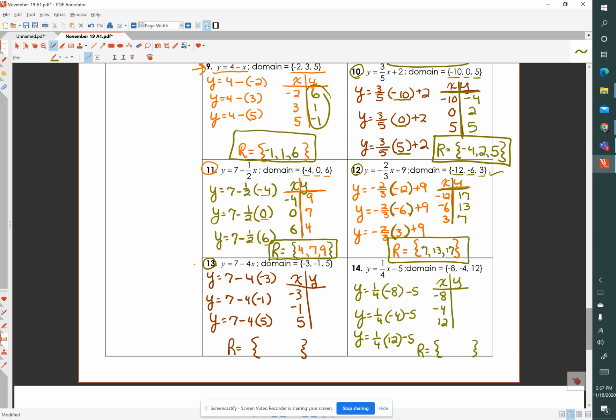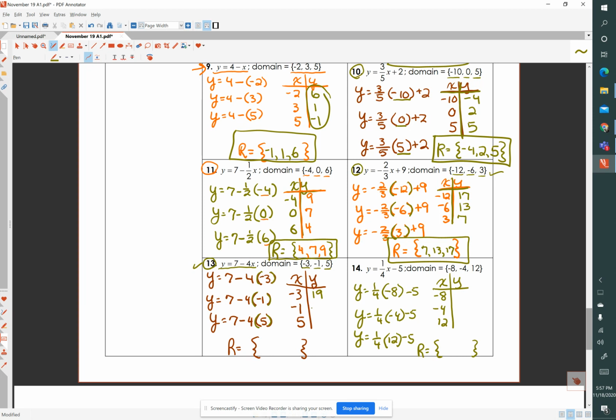Right, number 13. We are given the function y equals 7 minus 4x over the domain negative 3, negative 1, and 5. So we've made our substitutions in this function, and we have found that when x equals negative 3, y equals 19.